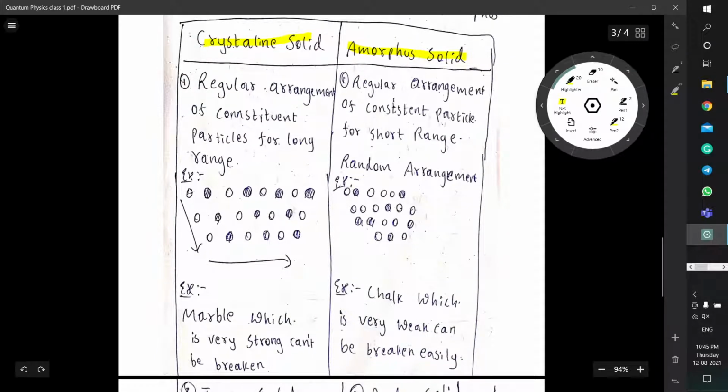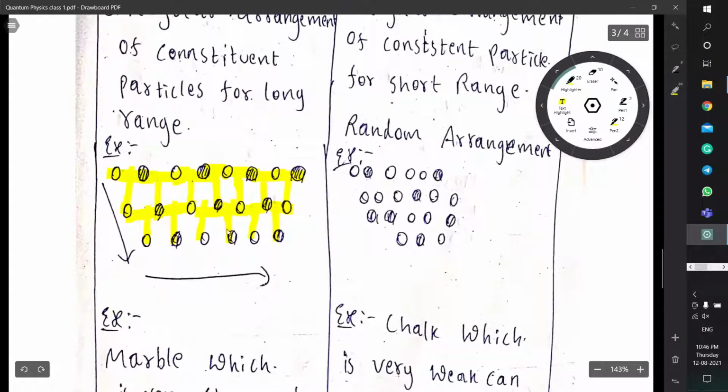Here we can see that in the middle of both there will be one atom. In this middle there will be one, and in this middle there will be one. So atoms can be considered in different ranges, and in any range the atoms will be arranged in order. In between these two, one different type is there, and in between this and this, another, and so on. So it is forming a crystalline structure, a particular structure. This is about a crystalline solid.